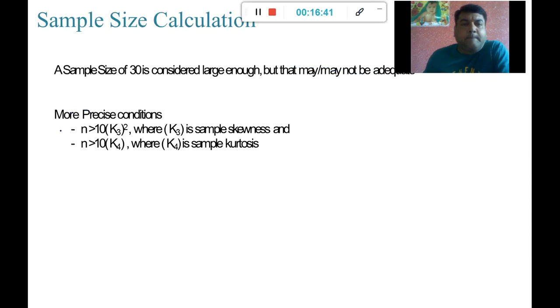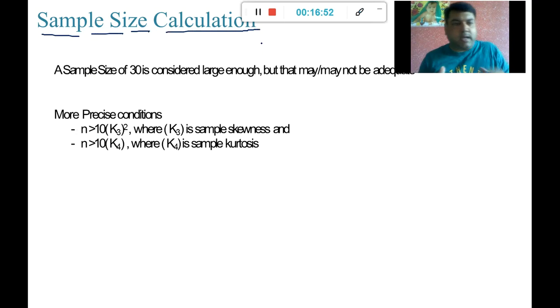But then where can we use it? We can use it in finalizing our sample size calculation. Whenever I want to do any analysis on the data and want to finalize the sample size, how much sample size is good enough to do my analysis, to derive that sample size, I'll use this formula.